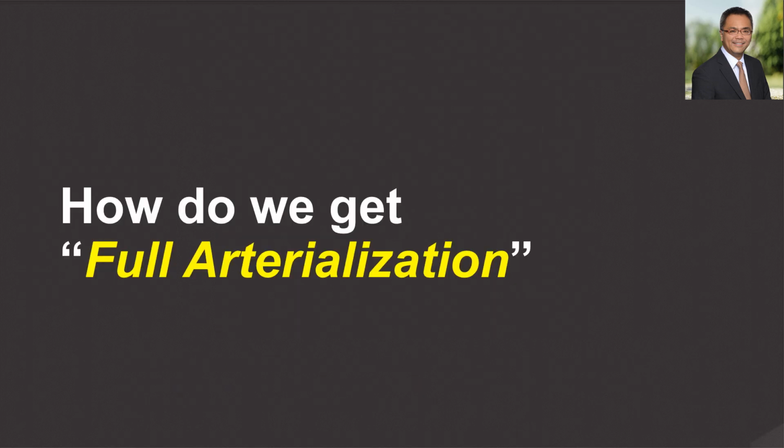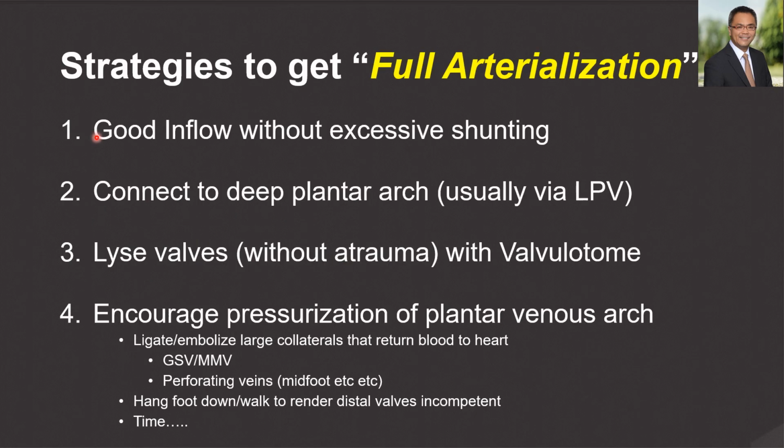Some key essential steps are required in order to achieve full arterialization. First and foremost, we have to ensure good inflow without excessive shunting by the use of a tapered stent. Secondly, we have to connect the deep plantar venous arch through the lateral plantar vein. Thirdly, we have to lyse the valves without trauma using a forward-cutting valvulotomy. To ensure adequate pressurization of the plantar venous arch, ligation of the great saphenous vein or the middle marginal veins, embolization of the perforator veins, and simple measures like hanging your foot down and getting the patient to walk, and time, are required to ensure pressurization of the venous arch.